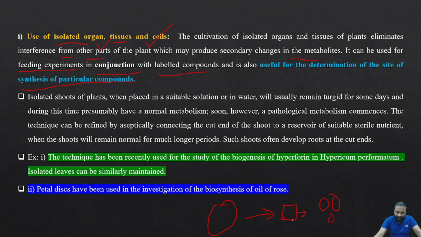Simply, I'll say that I'm taking a leaf here. After further process, after cultivation, after preserving, after providing some nutrient media, I'm taking an isolated tissue, simply a leaf. In order to make it survive, I provide some nutrients, water, and all these things.